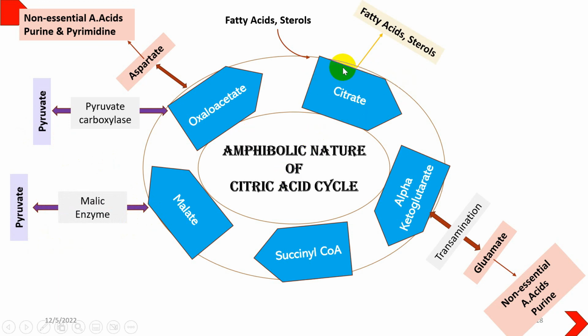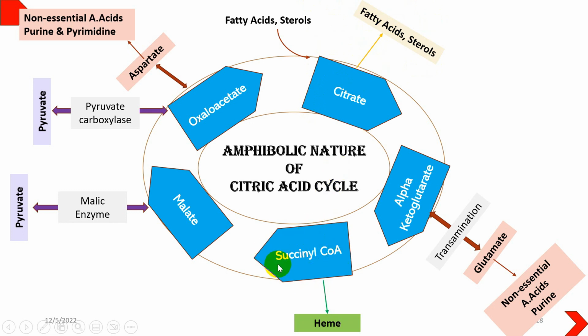Citrate, an important molecule, can be converted into fatty acids and sterols if there is a need for fatty acids in our body. It means if the ATP levels are high and glucose levels are still available, and the citric acid cycle continues, then ultimately that citrate will be converted into fatty acids, and that could be utilized in certain fertility hormone production. Then comes the succinyl-CoA.